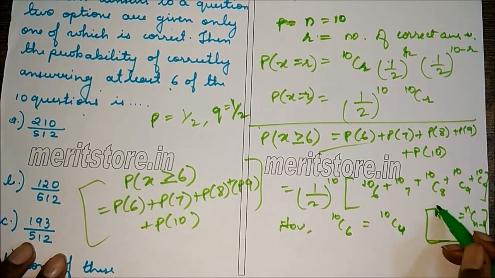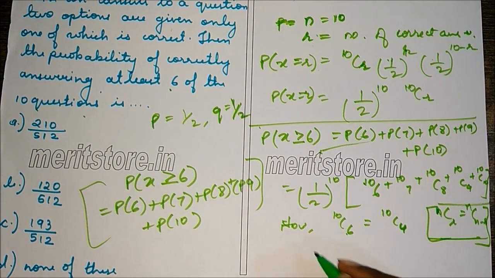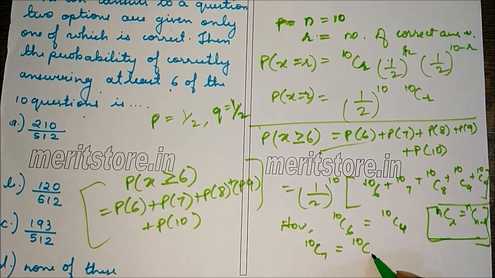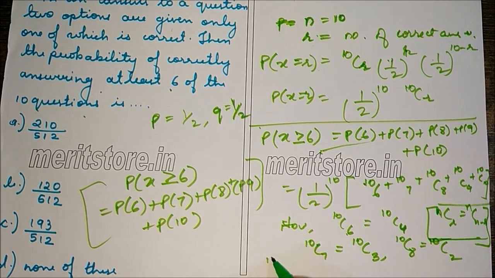We are using this property. So 10C6 is the same as 10C4. 10C7 is equal to 10C3. 10C8 is 10C2. 10C9 is 10C1. And 10C10 is 10C0.